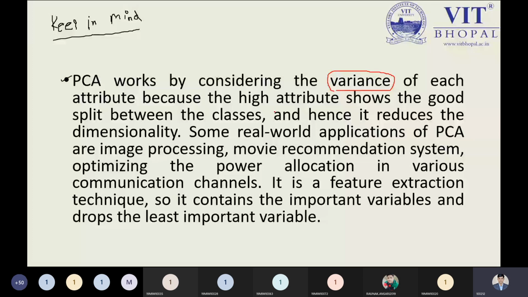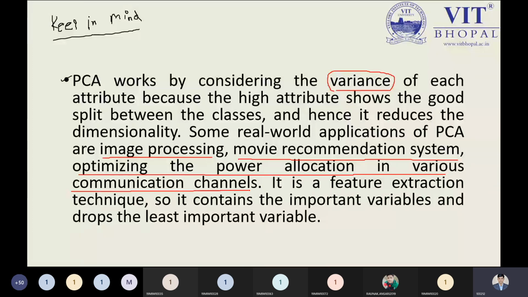So suppose we have an attribute over which it is possible to split, we can do that, and PCA will help you to reduce its size. Hence it reduces the dimensionality. In real-world applications, PCA is used in image processing, as I told you, movie recommendation systems, and optimizing the power allocation in various communication channels.